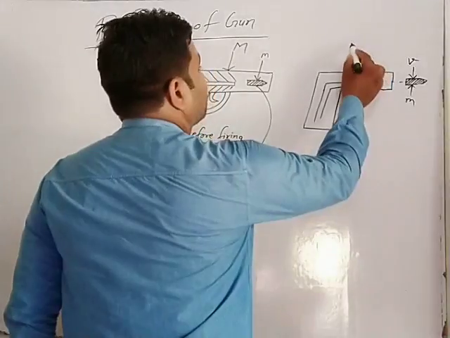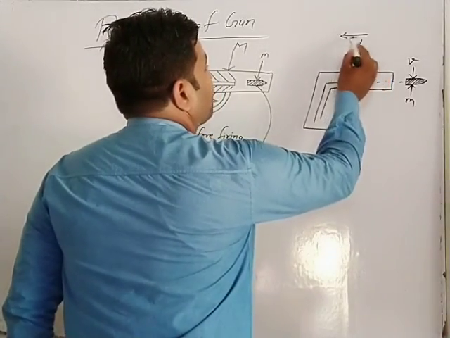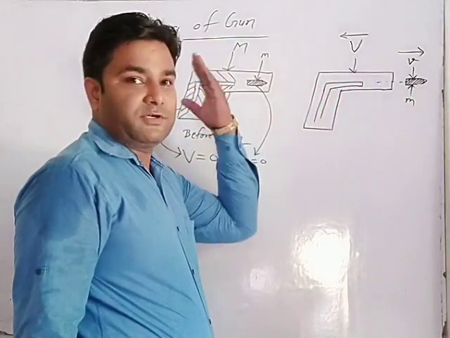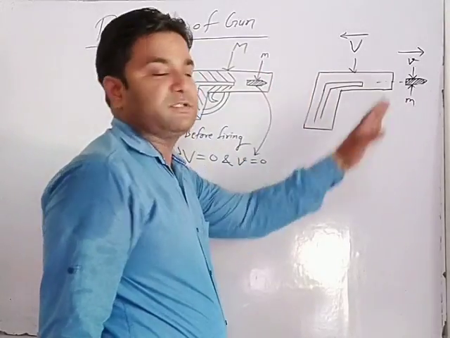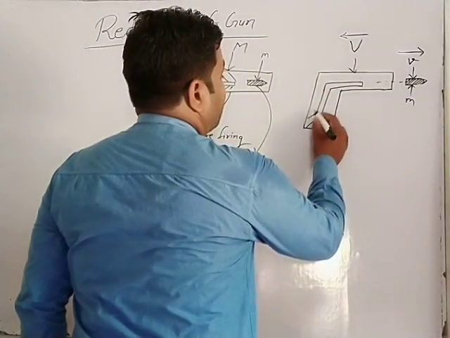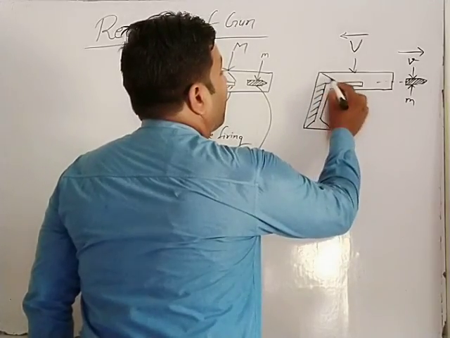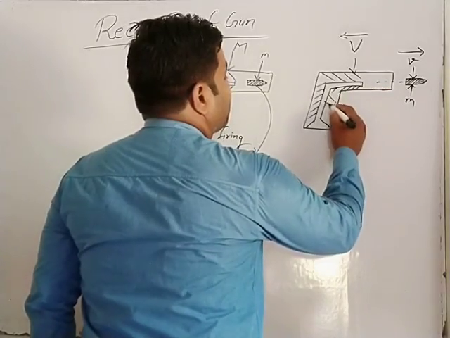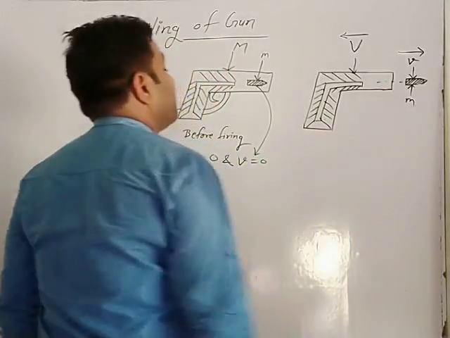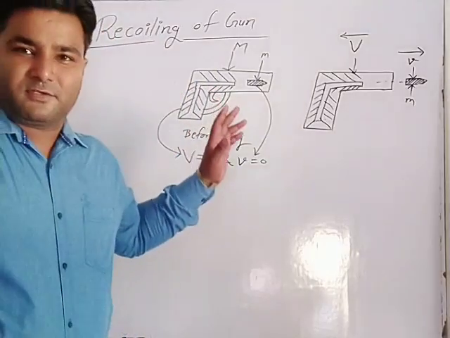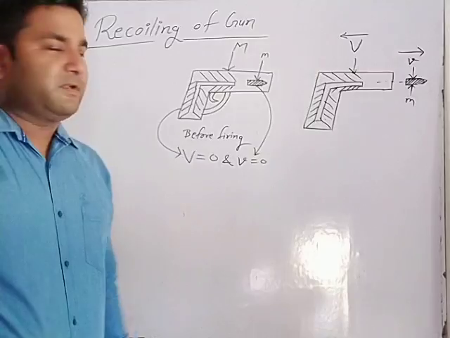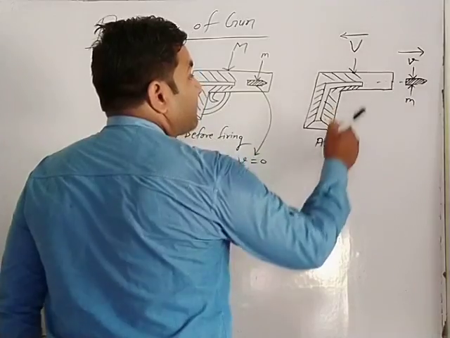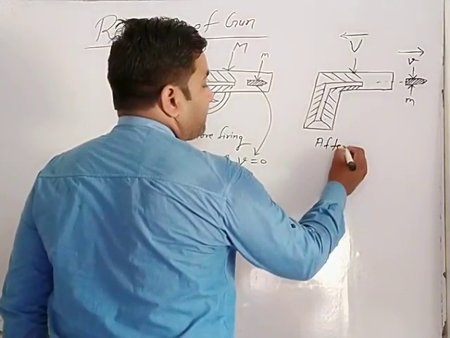The velocity of the gun, capital V, is opposite to the velocity of the bullet. The gun has velocity towards the left, but the bullet has velocity towards the right. Recoiling means calculating the velocity of the gun just after firing the bullet. This is the condition of the bullet and gun after firing.